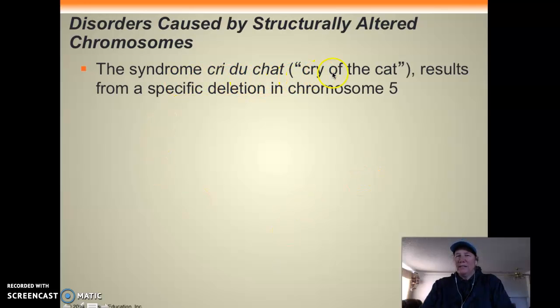Cri du chat is the cry of a cat. They're missing a piece of their 5th chromosome. They have cleft palate, cleft lip. They usually have a hernia into their diaphragm. There's lots of issues, and a lot of these guys, if they make it through birth, don't live very long.